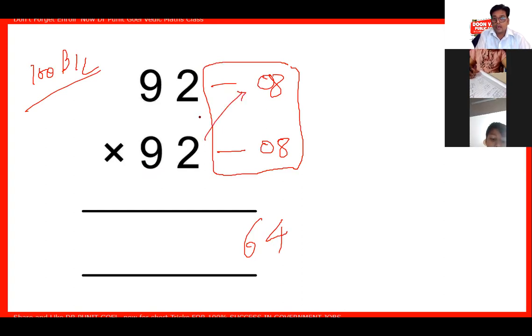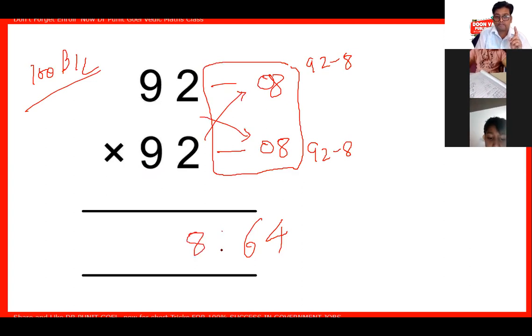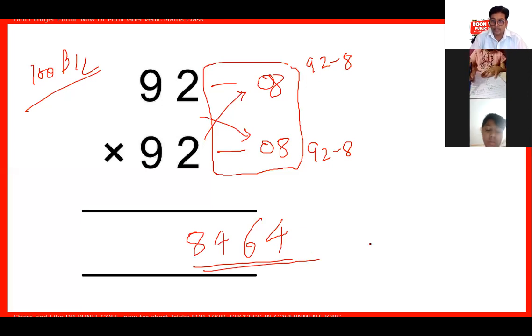This way or either this way. Both ways 92 minus 8. Either means one way. Any way you can take. Both times the digit will be same. 8464 is the answer. Got it?